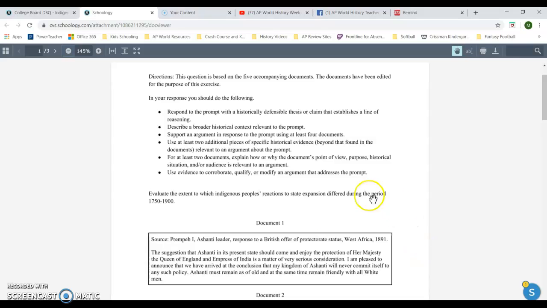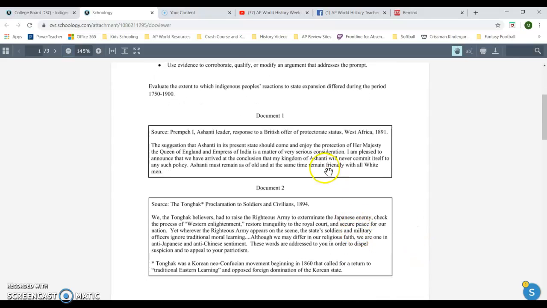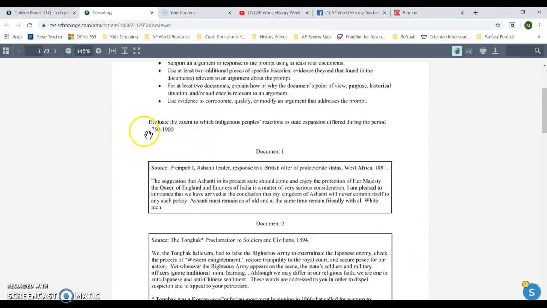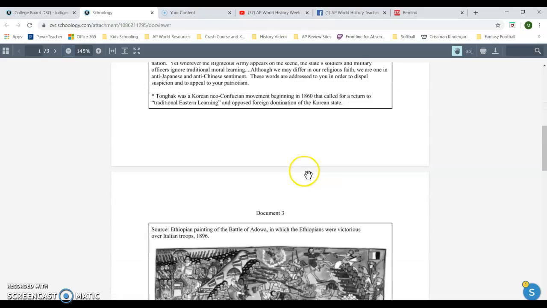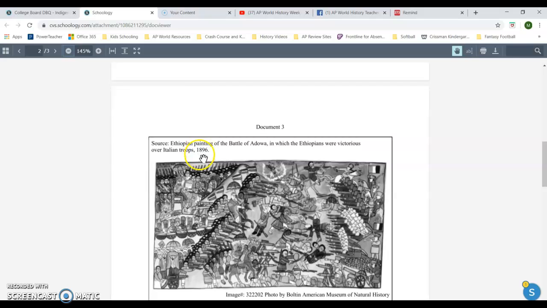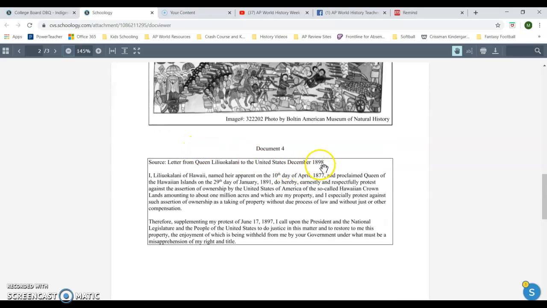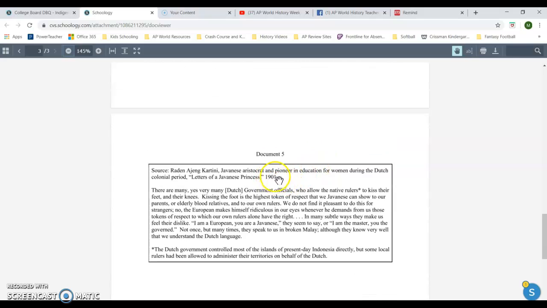Okay, and you want to start looking at the documents in the time period 1750 to 1900. We're talking about state expansion. This is 1891. Document number 2 is 1894. Document number 3 is 1896. Document number 4 is 1898. Document number 5 is 1901.